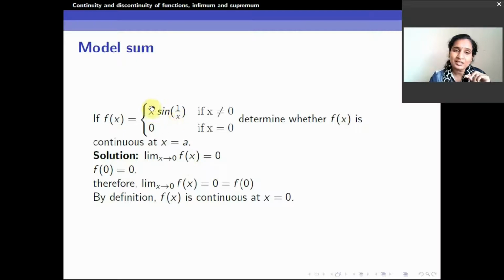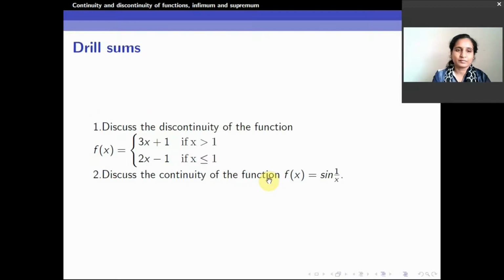We have solved this in the limits. The limit as x tends to 0 of x sine 1 by x is equal to 0. Therefore, the limit exists, and the value of the limit is 0. Therefore, the limit as x tends to 0 of f of x is equal to the value of the function at 0. Therefore, by definition, f of x is continuous at x is equal to 0. So this is how we check whether a function is continuous at a given point. I am taking the point x as equal to 0 here. You can also go through a few more problems.